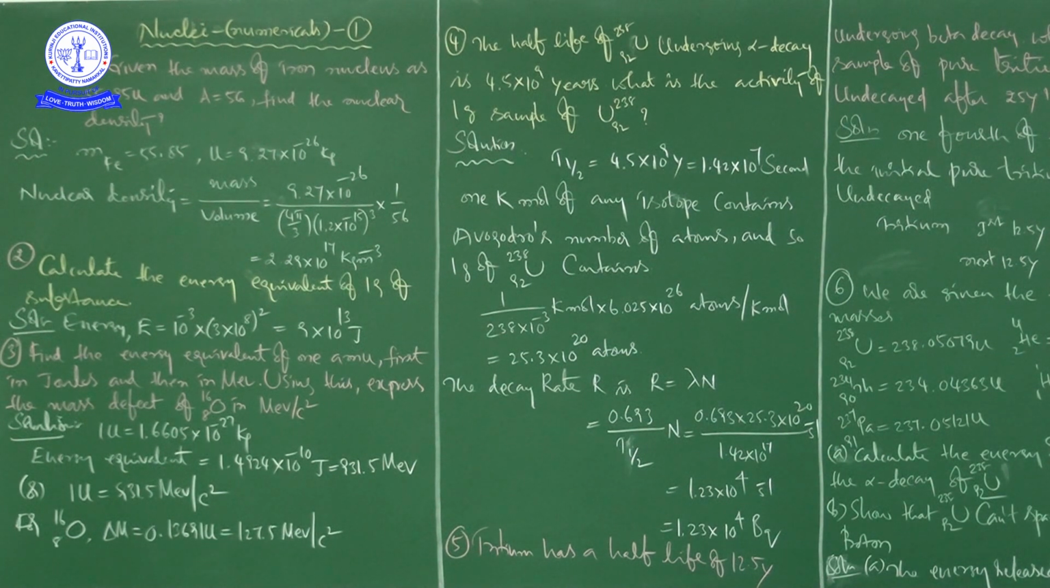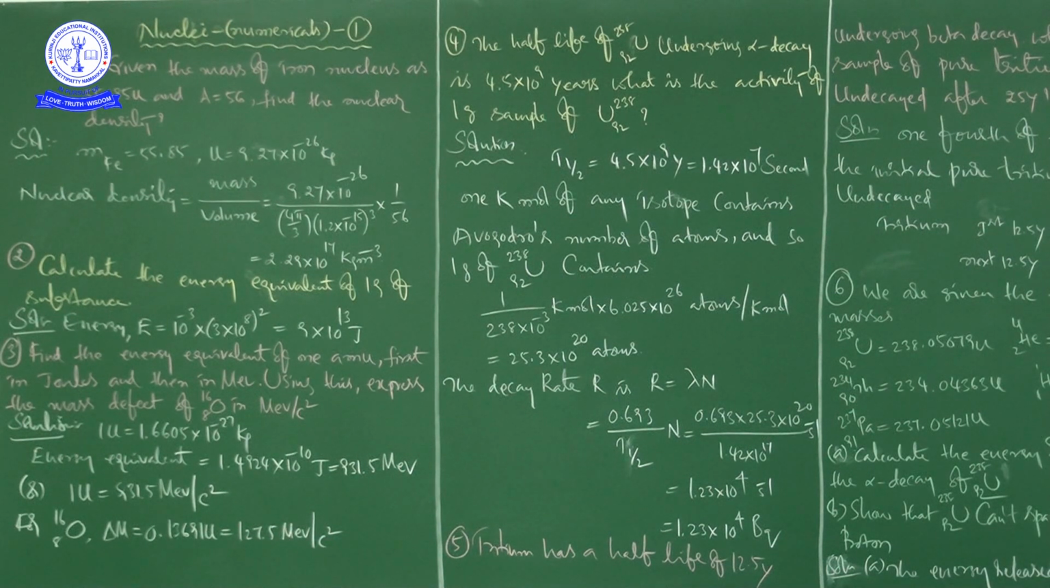Next, for oxygen O16.8, delta M is 0.13691 U. To convert into million electron volt per c square, you just multiply this value with 931.5 million electron volt, and you will get 127.5 million electron volt per c square. He is asking to express the mass defect of O16.8 in million electron volt per c square.